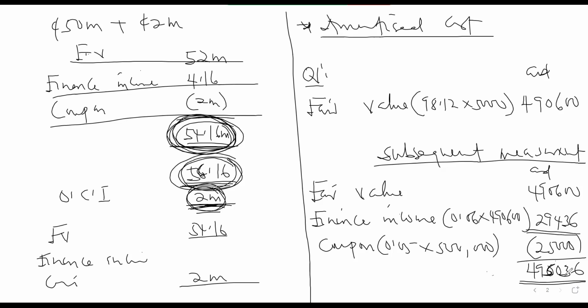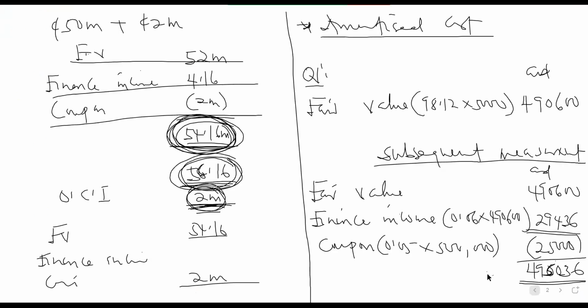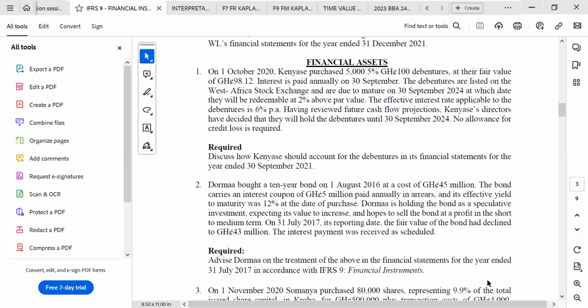I want us to do it up to the end of maturity so that you see the 2% something that they are talking about. How many years is it? That will be only 3 years. Okay, let's try and see whether we can do all the 3 years, so that you see the impact of the 2%. I should have used a table. The first one is 2020, what is the year there? So that will be 2021.